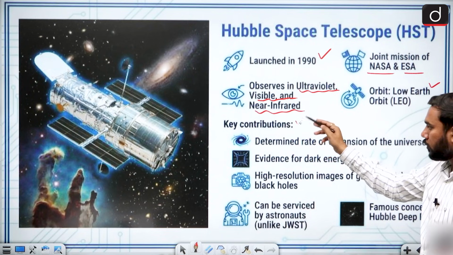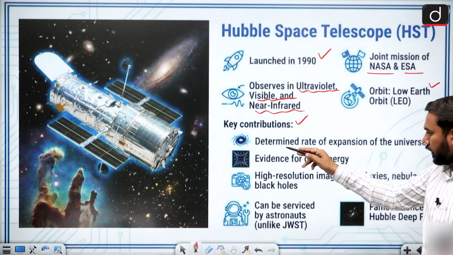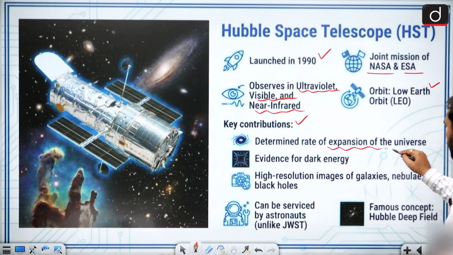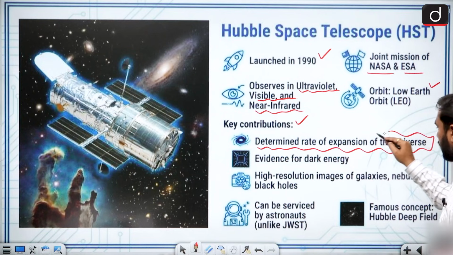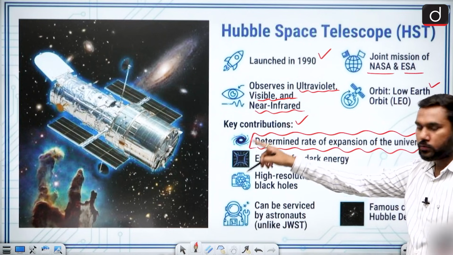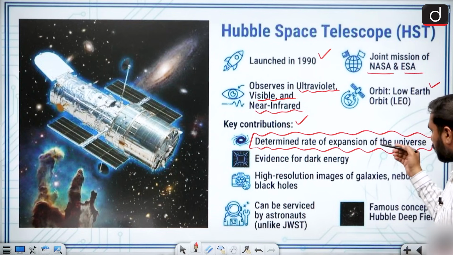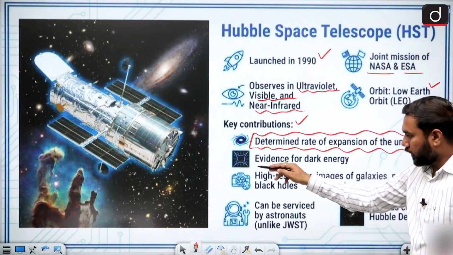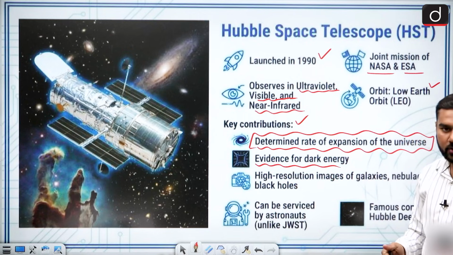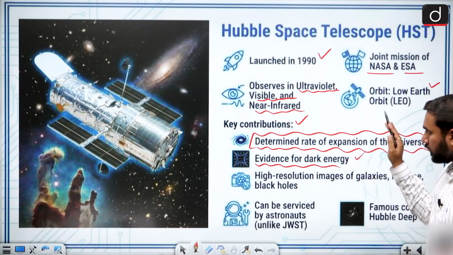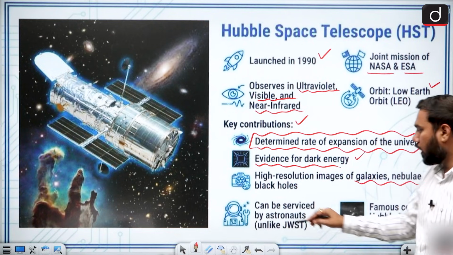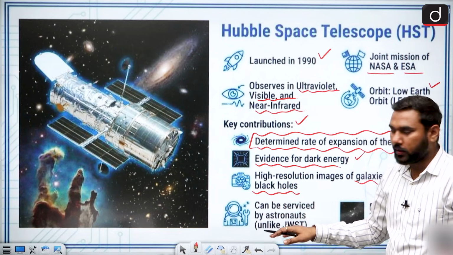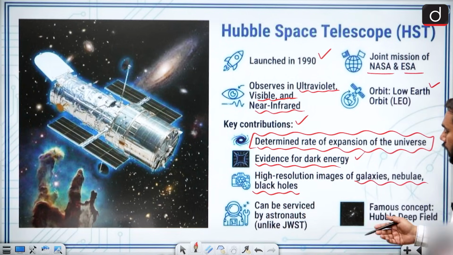And what are the key contributions? It determined the rate of expansion of the universe. This is a very important one. As you know, multiple theories say that the universe is expanding regularly, and this is helping in the study of the expansion of the universe. Also it provided evidence of dark energy in space, which was confirmed by Hubble. And high resolution images of galaxies, nebulae, and black holes. What we have currently, this was given by Hubble.